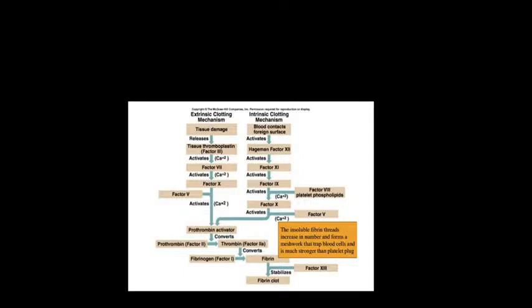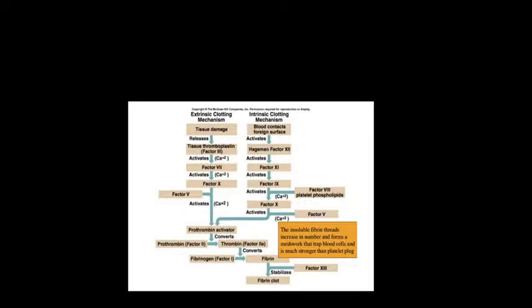That is 3, 7 and 10 in the extrinsic. Here it is 12, 11, 9 and 10. 10 is the common pathway. The final common pathway is factor 10. So this also becomes factor 10, and this is also factor 10. Both come together, and the common factor is prothrombin activator.